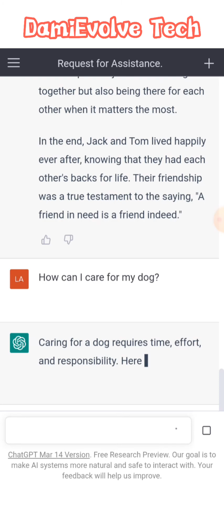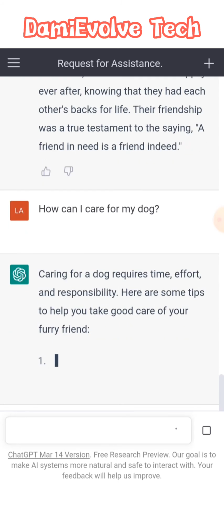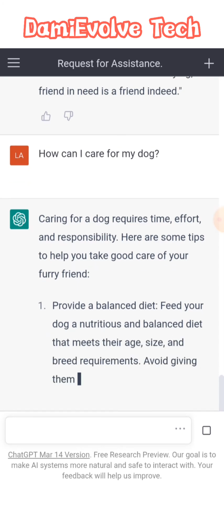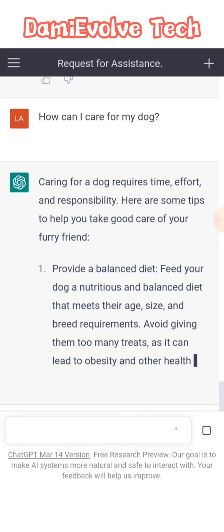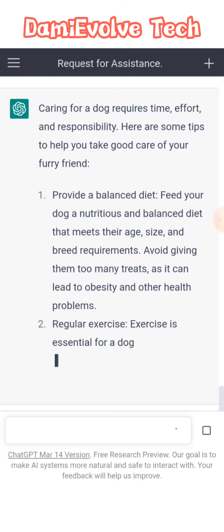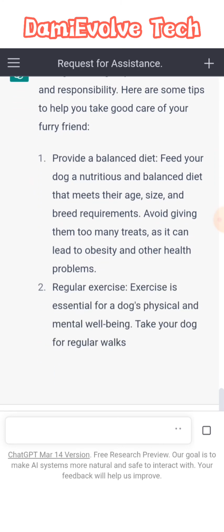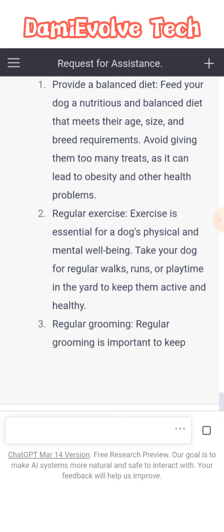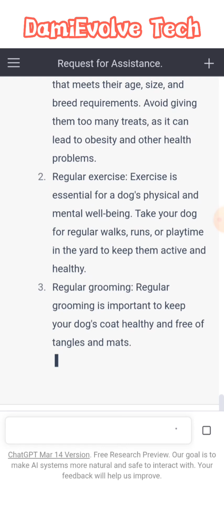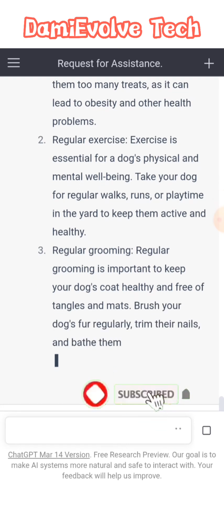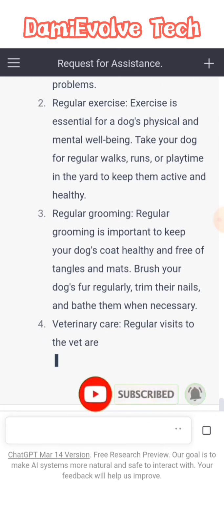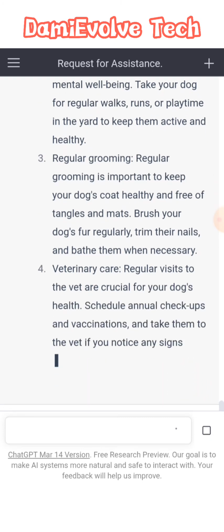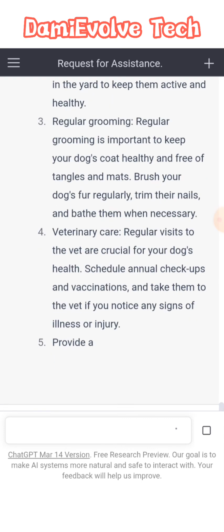Caring for a dog requires some effort and responsibility. So guys, this is amazing. Just try this out and let me know what you encounter in the comment section. Provide a balanced diet. Yes, a dog needs that. Regular exercise, it needs that as well, for the mental well-being. Regular grooming is important to keep your dog's coat healthy and free of tangles and mats. Veterinary care. So many things can be done with ChatGPT, guys. Try this out. Let me know your thoughts and opinion in the comment section.